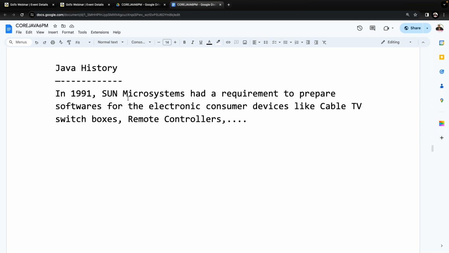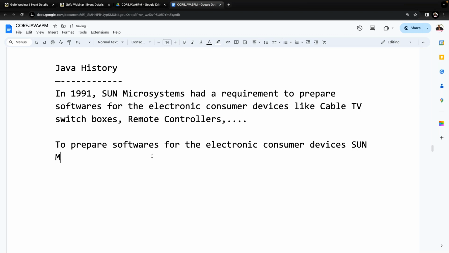In the year 1991, Sun Microsystems had a requirement to prepare software for electronic consumer devices like cable TV switch boxes, remote controllers, and so on. Understand it clearly. To prepare software for the electronic consumer devices, Sun Microsystems wanted to prepare a new programming language.